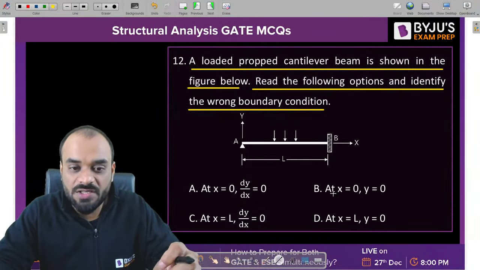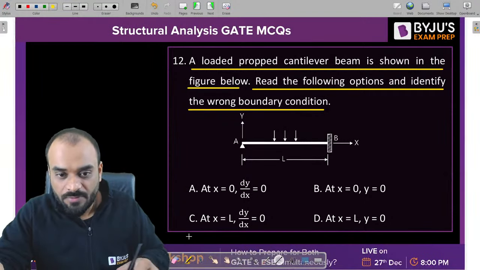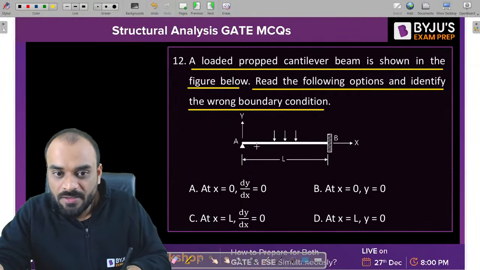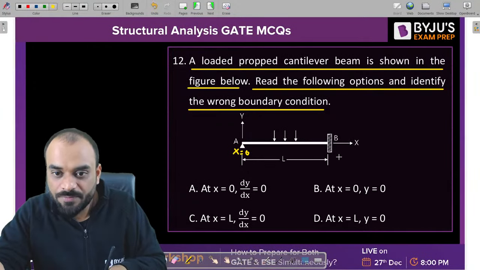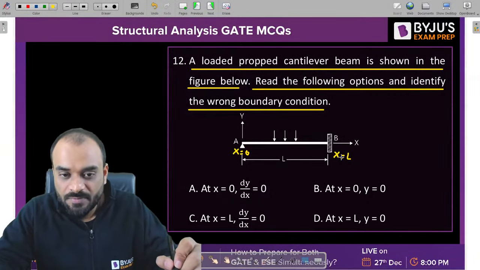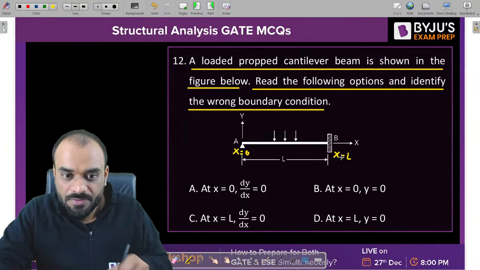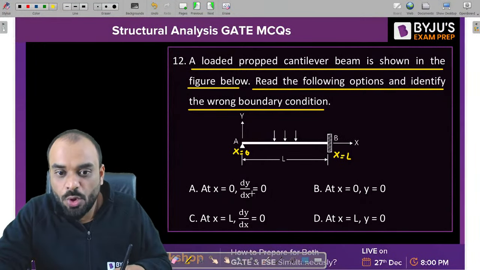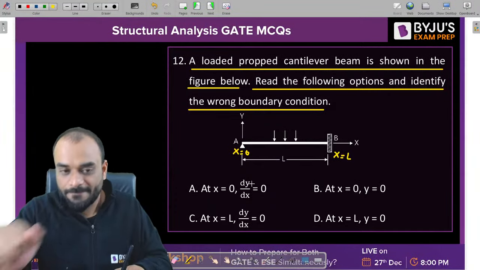Kindly consider this is x is equal to 0, and this is x is equal to L. Tell me which boundary condition is wrong. At x is equal to 0, slope is 0. It is possible.